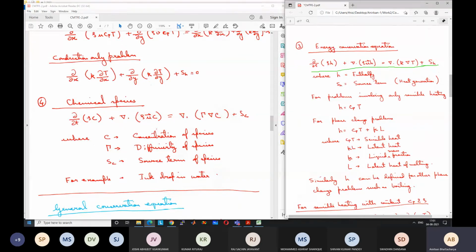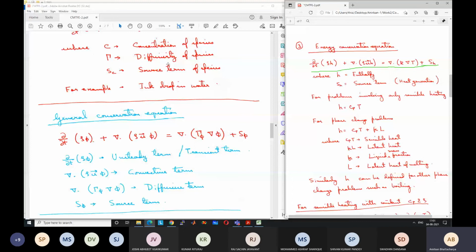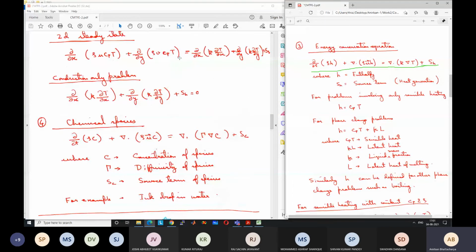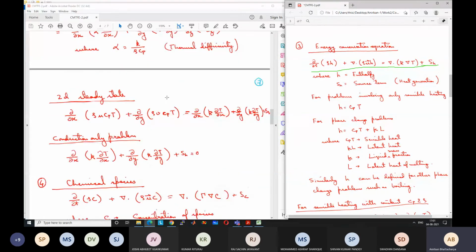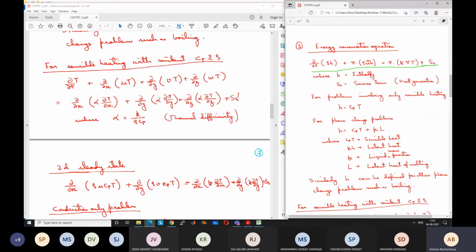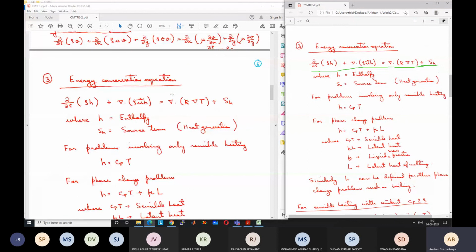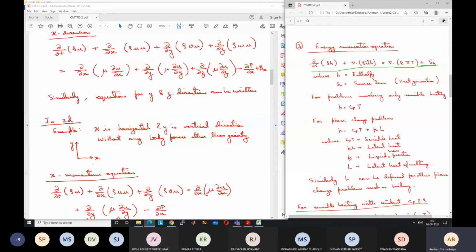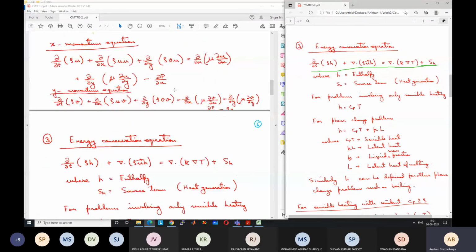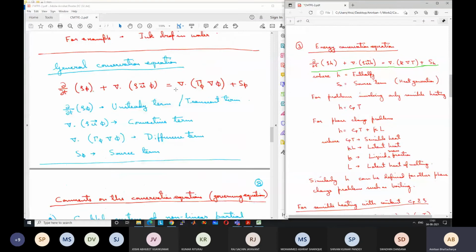So ultimately, we have seen a few examples of different conservation equations, and our study will be limited to the energy equation and flow equations. In many cases, if you are going to do some research, you may have to solve chemical species equations also. In many cases, there can be other equations like the turbulent kinetic energy equation. A lot of other types of equations can be there. We'll not go into those details.